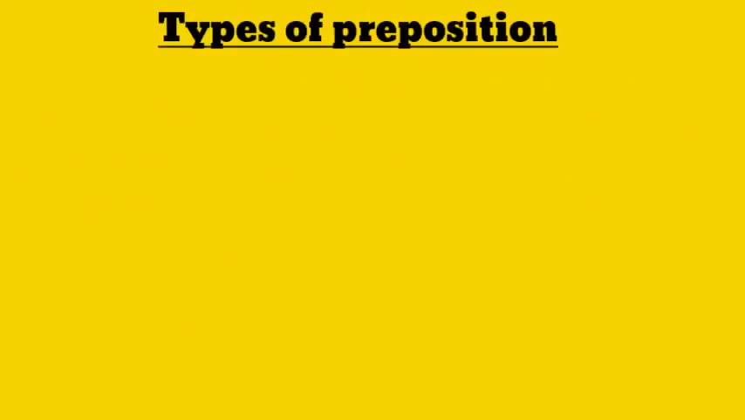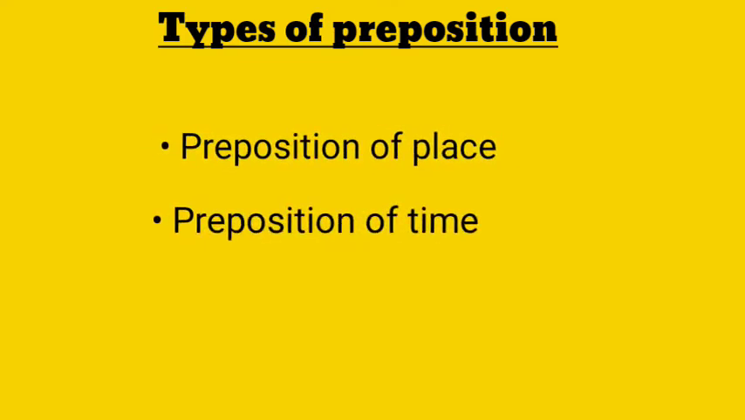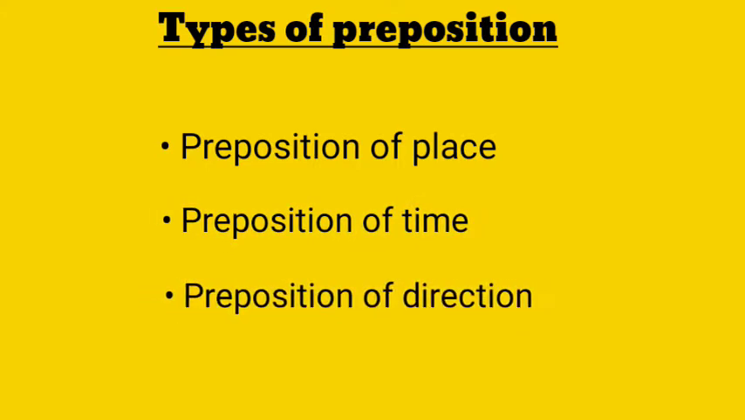Types of preposition. There are three types of preposition: preposition of place, preposition of time, preposition of direction. Let us discuss them one by one.